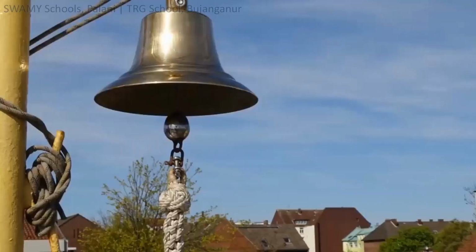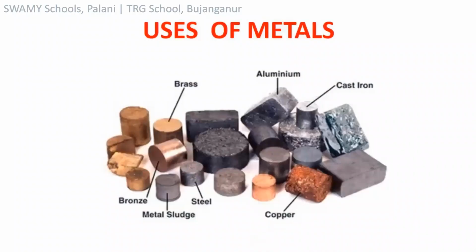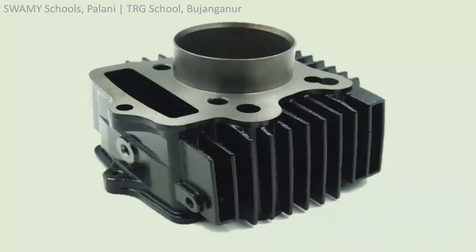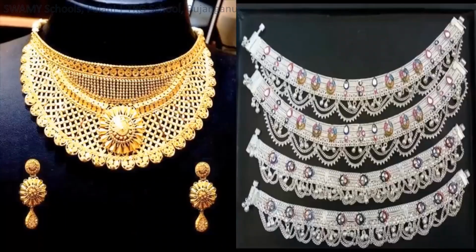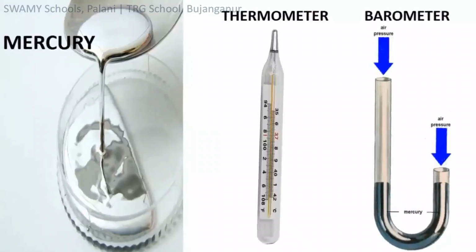This property is used in making temple bells. Uses of metals. Iron is used for making bridges, engine parts, etc. Gold and silver are used for making jewels. Mercury is used in thermometer and barometer.